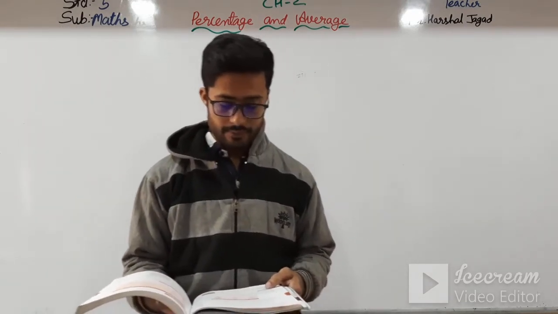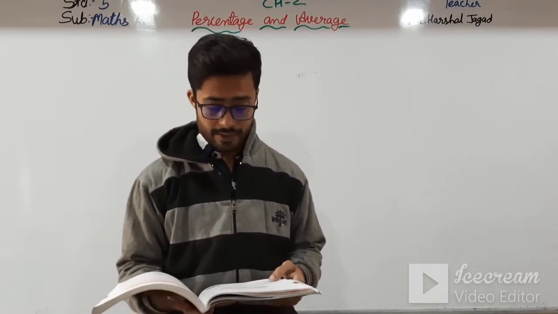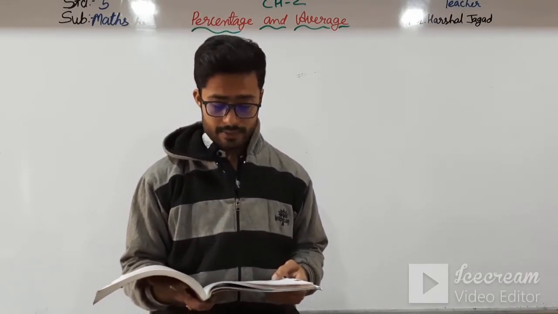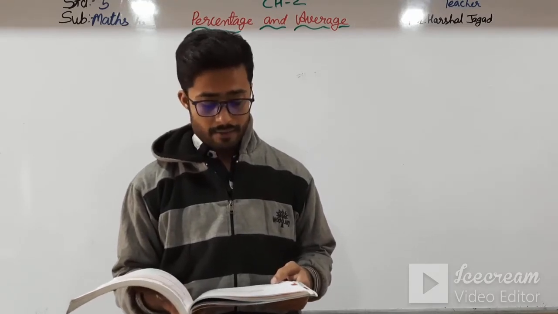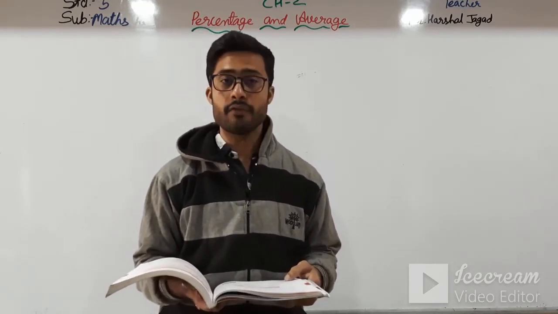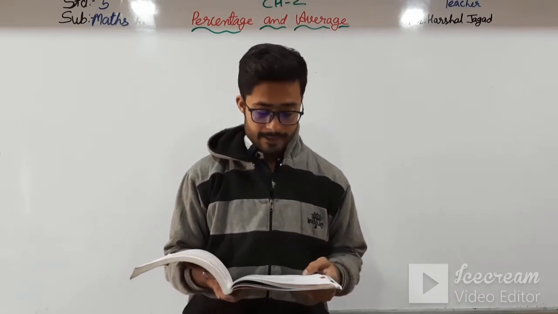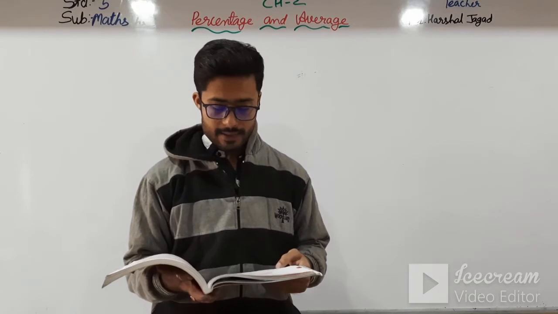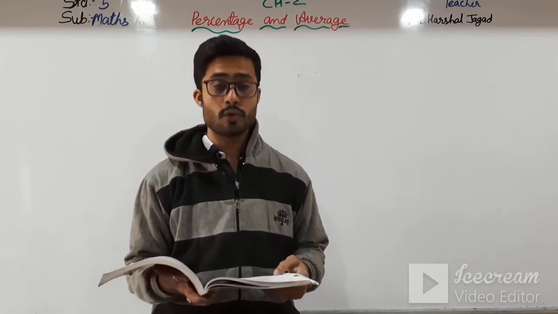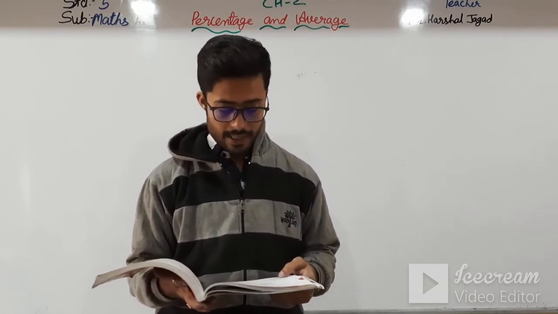First of all, remember percent means out of 100. We can use the percent symbol as a handy way to write a fraction with a common denominator of 100. A percent can be expressed as a decimal, and a decimal can be expressed as a percent by moving the decimal 2 places to the right.